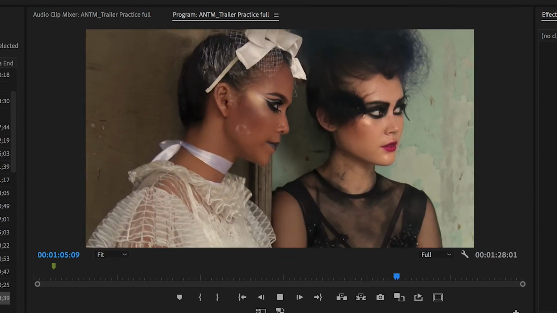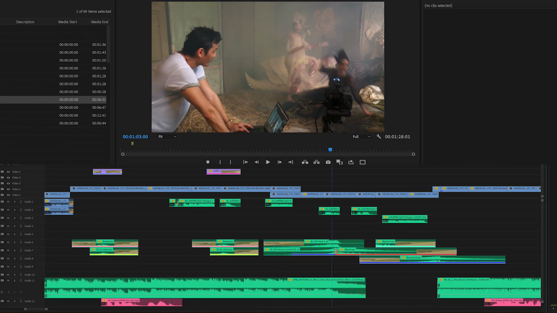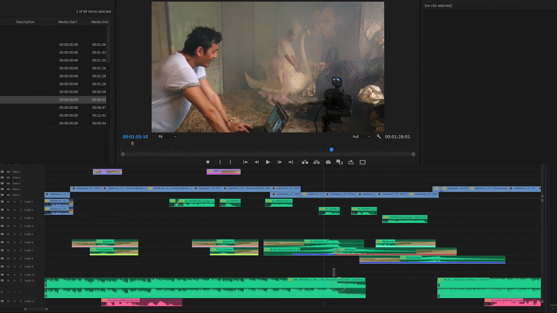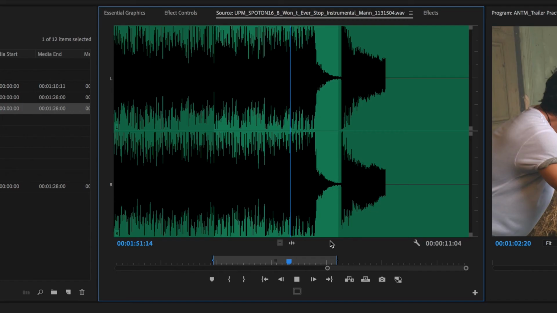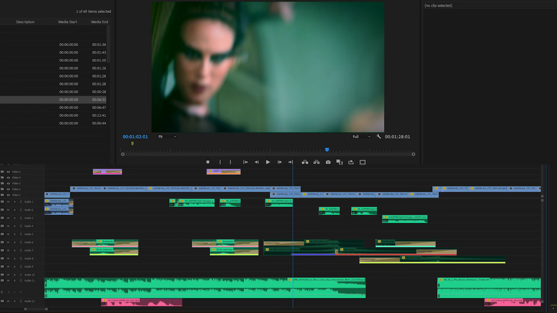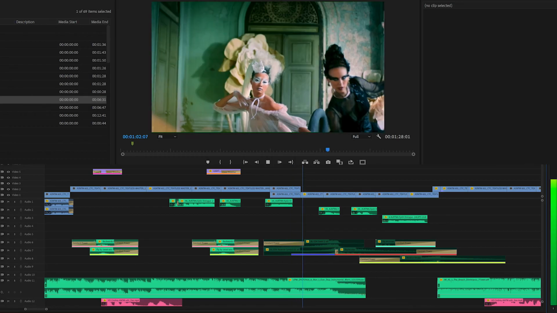Don't hurt yourself. For this section here, I quite like how she's placed the shots in time with the music. So if you listen to this track of music, there's a nice crescendo here, and that's quite good to put shots with big movement, like big falls or something dramatic. So she's placed it quite well here.